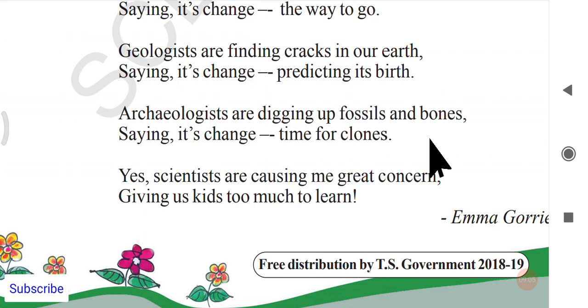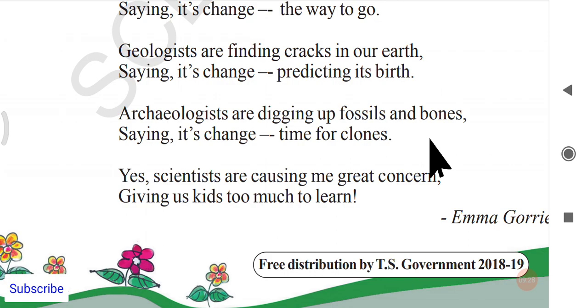Once upon a time, there were dinosaurs, right? So we usually read in the newspapers or hear in the news channels that somewhere in India or other countries, scientists have found bones of a new type of dinosaur.